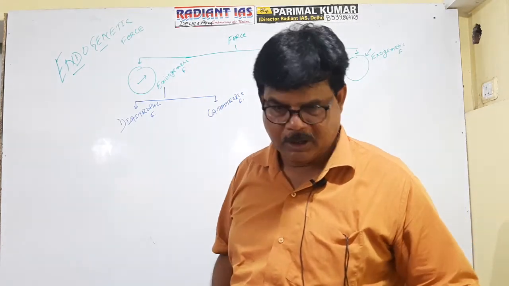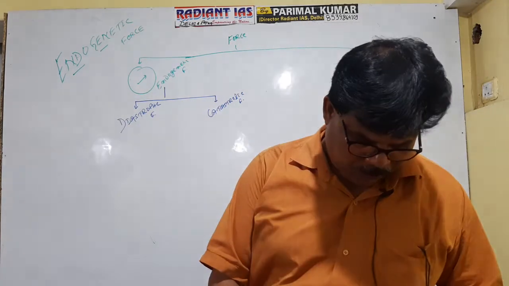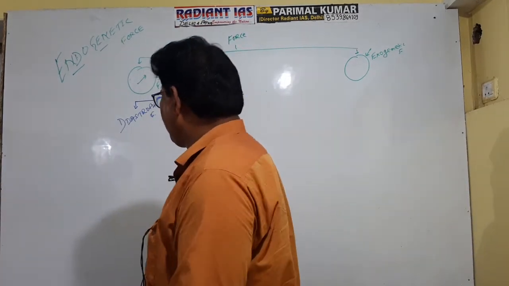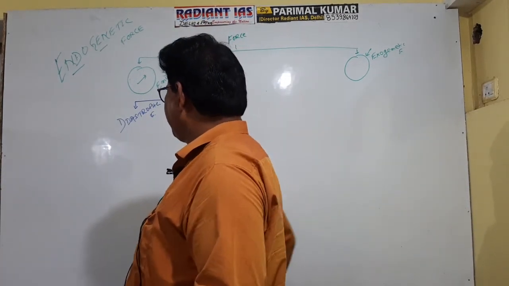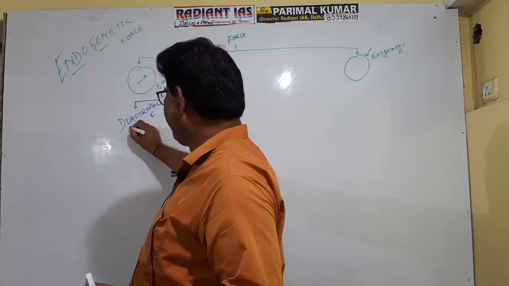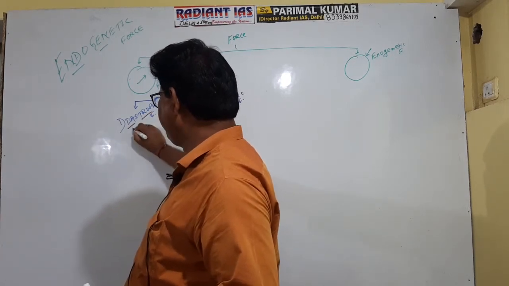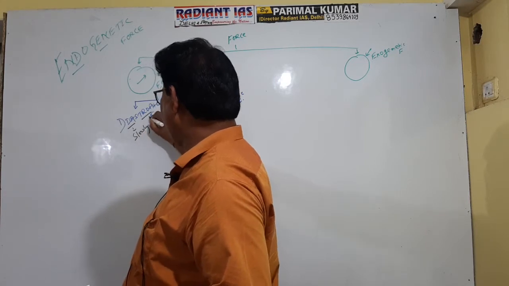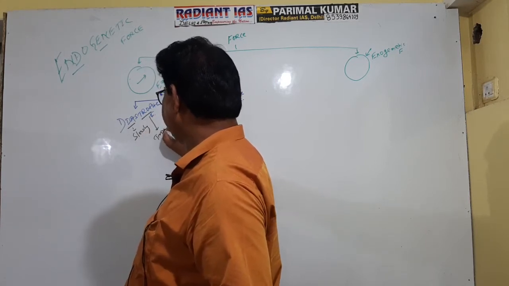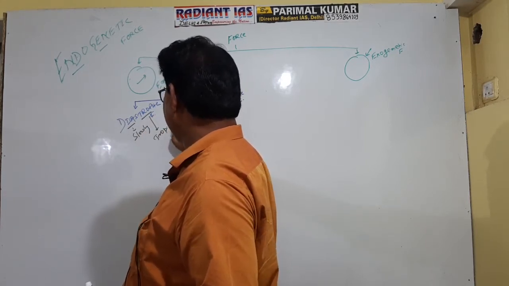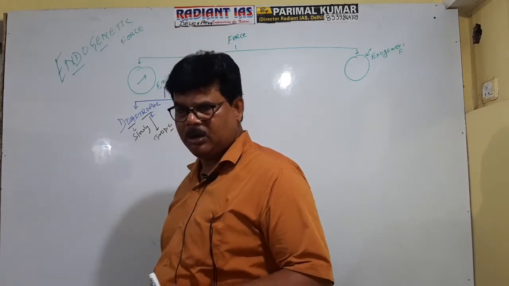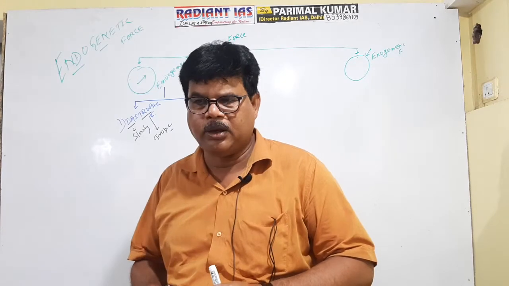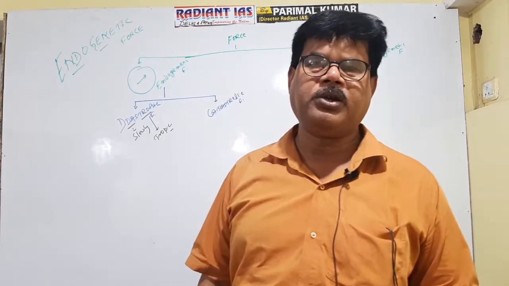As far as diastrophic force is concerned, it is the combination of two terms, dias and tropic. Dias means slowly and tropic means acting. The force which operates slowly inside the earth, which slowly acts on the earth surface, is referred to as diastrophic.